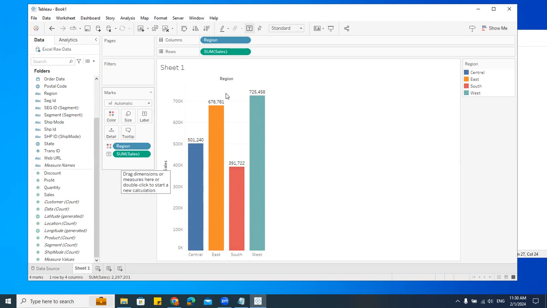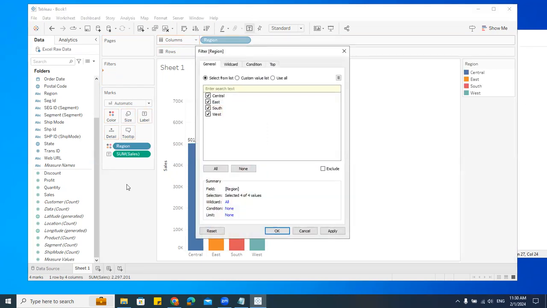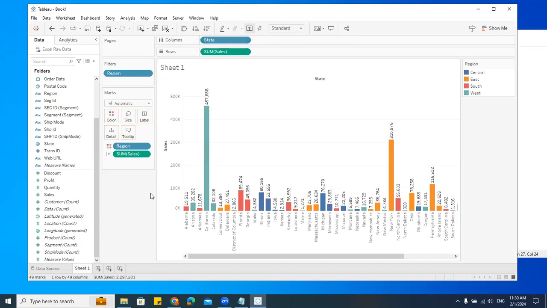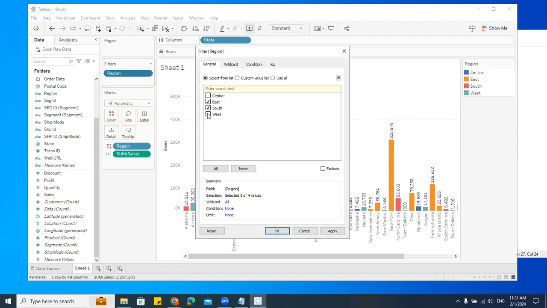Fine. Now, I have this region. I'll take this region and I'll put it here in filters. I'm putting that in filters. I'll say okay. Can you see that? Here I'm getting the total values. Now what I'll do is I'll go here, I'll take the state and I'll put it here. Right? So many states are there, all the states are there, I have not filtered. I can go here, say region, and here I'll say edit filter, and I'll just take only east.